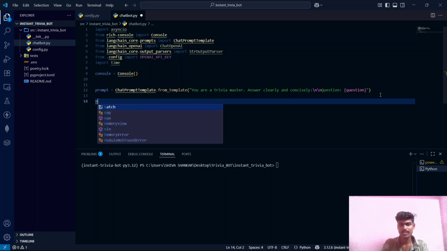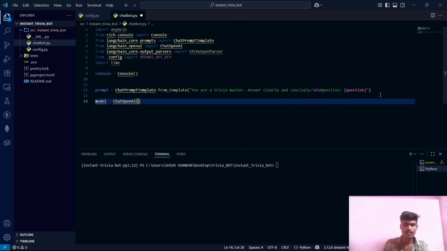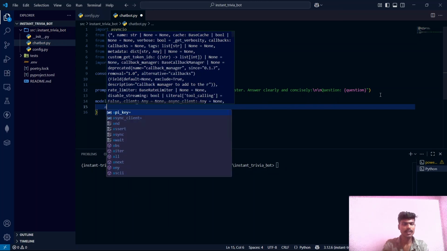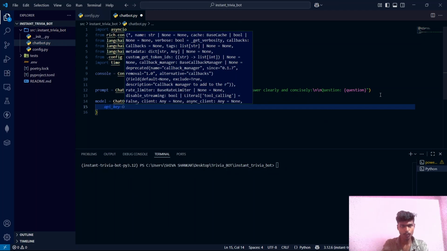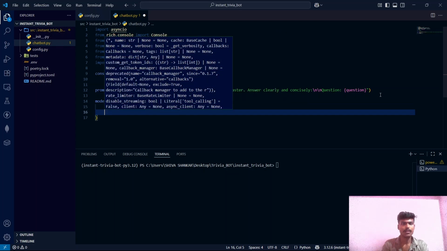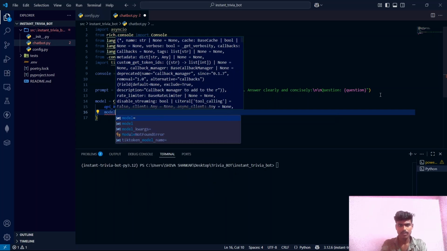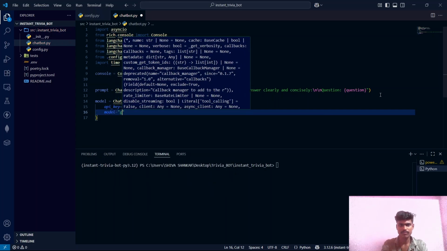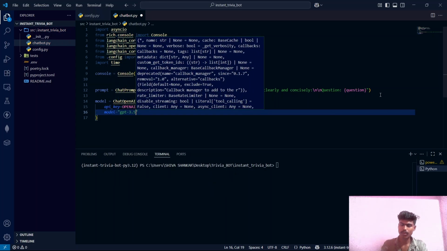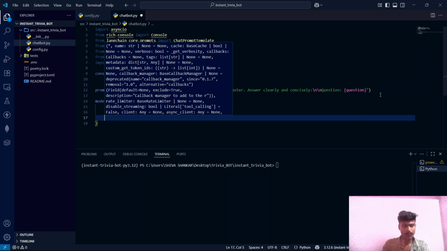Now we need to initialize the model. Model is equal to ChatOpenAI. This model needs an API key, so we will feed the OpenAI API key to it. And we need to specify what model we want. For this purpose, we are using GPT 3.5 Turbo, guys. This model is sufficient for our application. We don't need any advanced model.